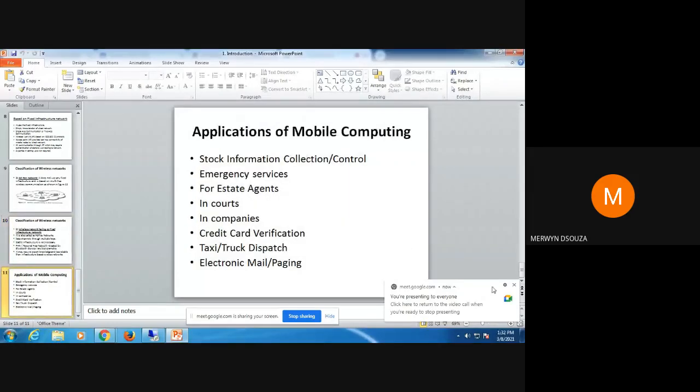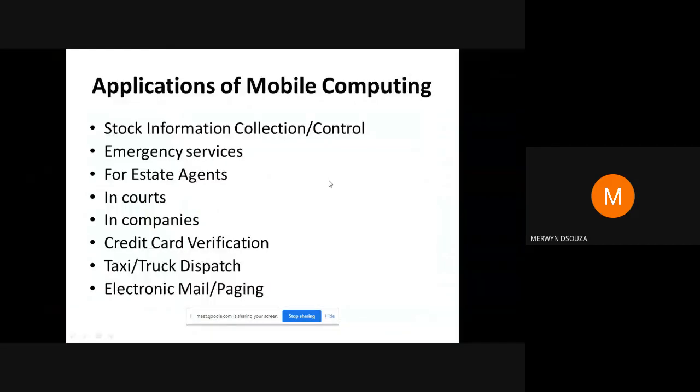Okay, I'll just complete this last slide that we need to do for today before we stop. Tomorrow we'll be doing a little more in detail with your subject. Today, your last slide is some applications of mobile computing. Like I told you, mobile computing is accessing information while on the move. You'll be using some kind of portable device, could be a mobile, a tablet, or your laptop, as long as you're connected to the network and accessing data.